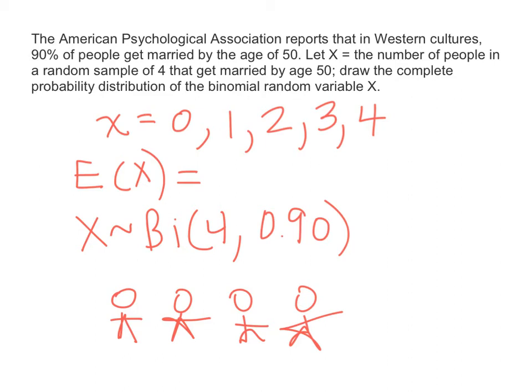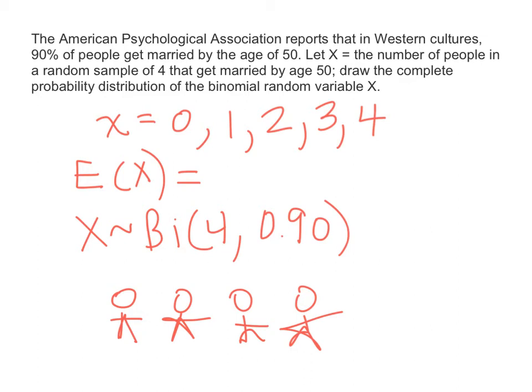So the outcome X equals 0 would mean none of them. Wouldn't that be a bit weird? Well, yeah, because 90% do get married, according to the American Psychological Association. So out of these 4, how many would we expect on average?